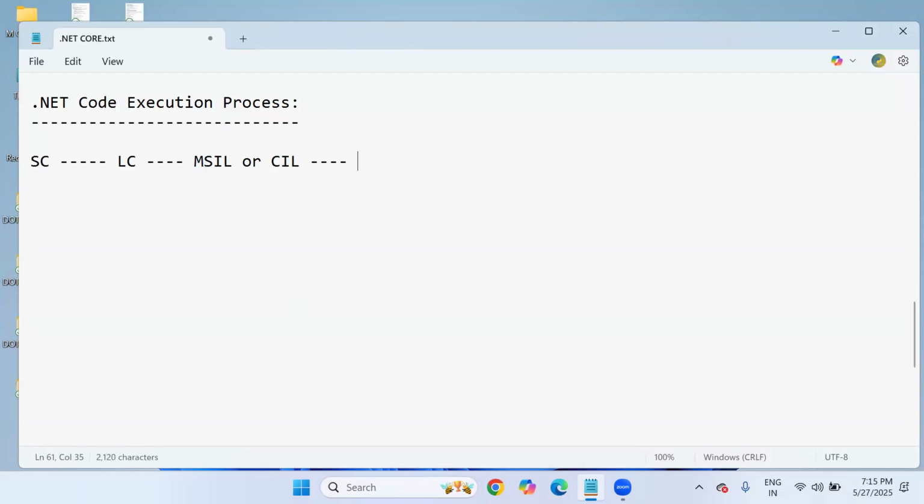After that, this code is transferred to the CLR, Common Language Runtime, JIT compiler. Then it produces native code, that means byte code, and this code is transferred to the operating system for further procedure. Up to MSIL code, the first compilation takes place.